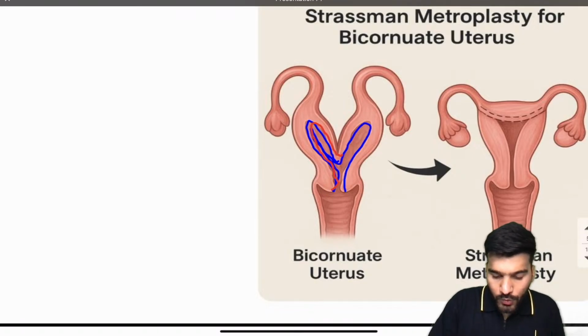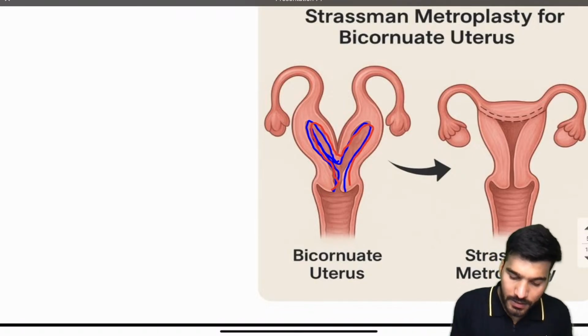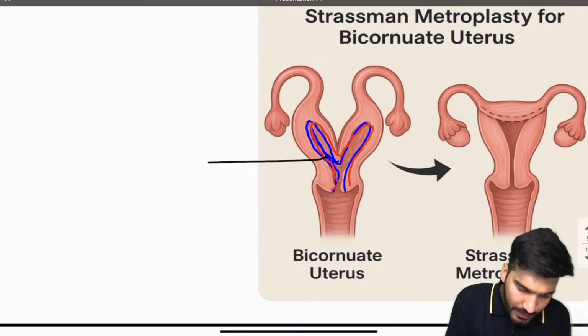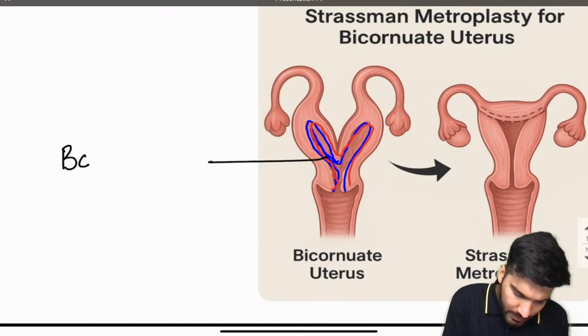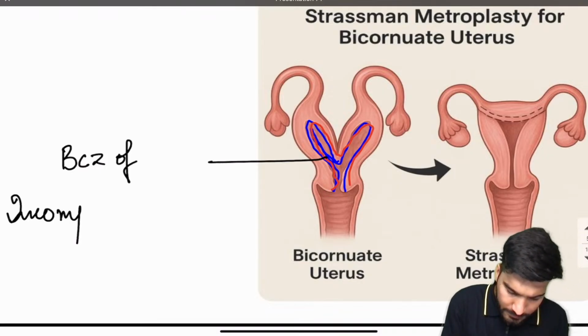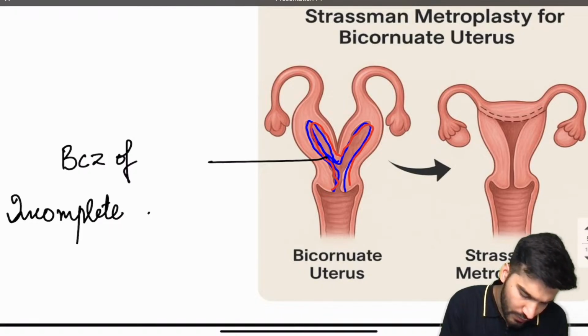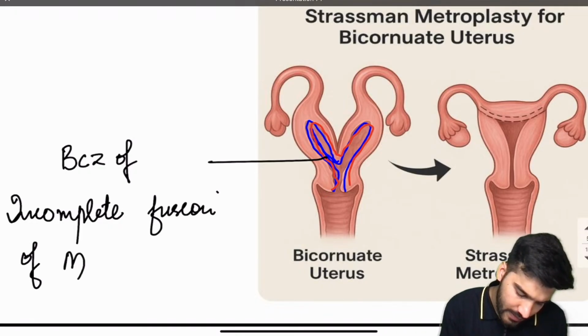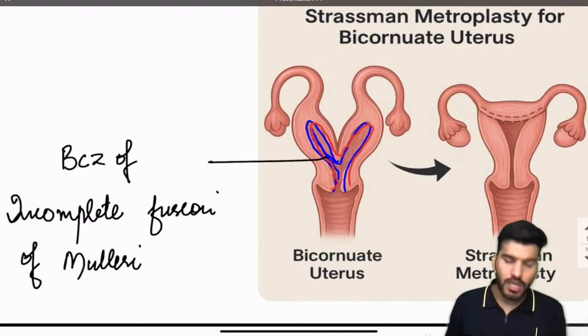Why do these two horns occur? Because of an incomplete fusion of the Mullerian duct. As I've already told you, where do female structures come from? Mullerian duct. Male structures, Wolffian duct.